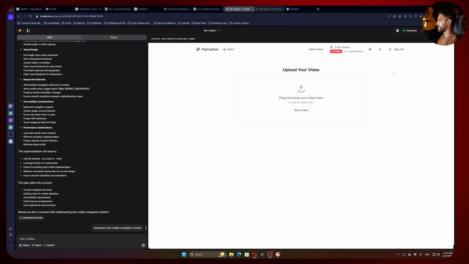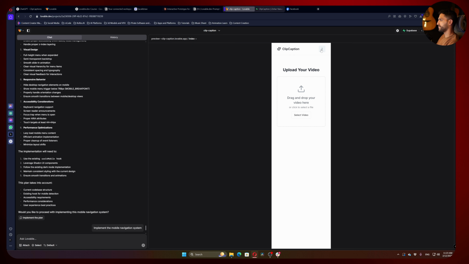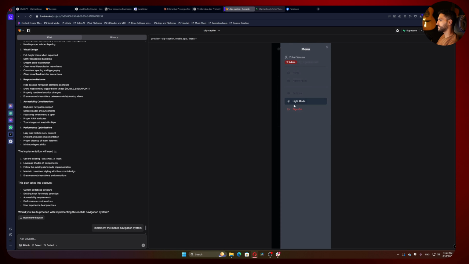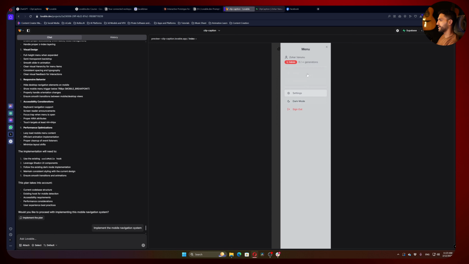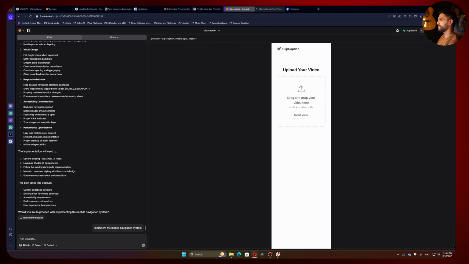Okay, great guys, so let's see how it looks. Now when I will transfer to mobile view, I can see everything. Let's go to admin panel and so on. So everything working great. I can even change to dark mode in mobile and so on. I really like it, honestly. And let's move on and continue develop our system.